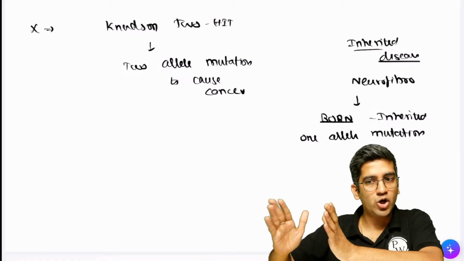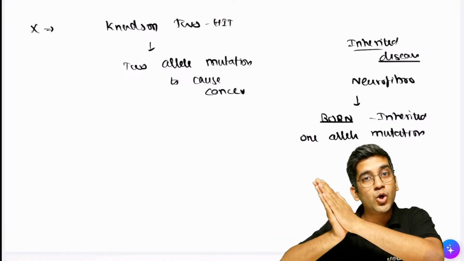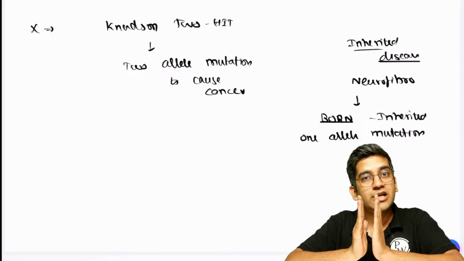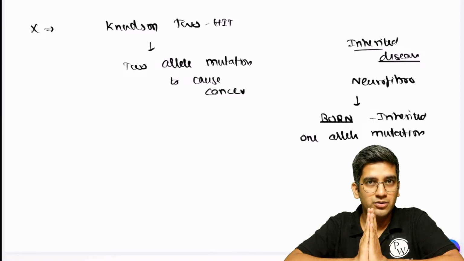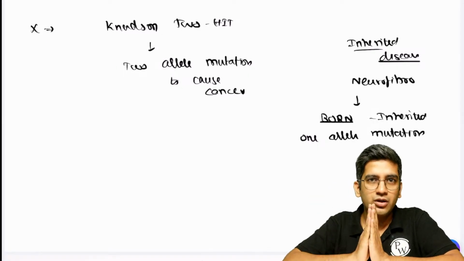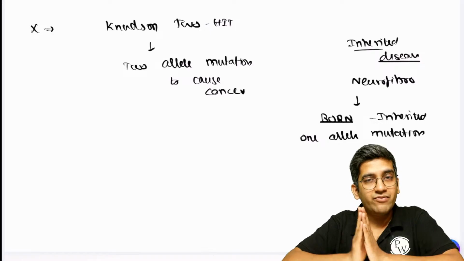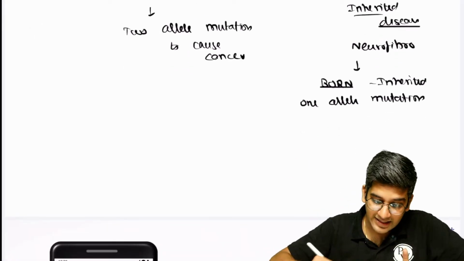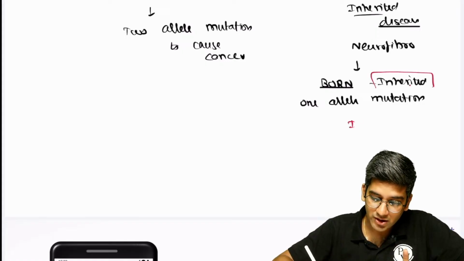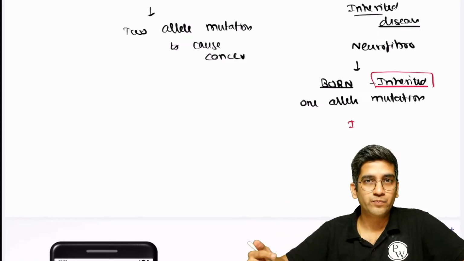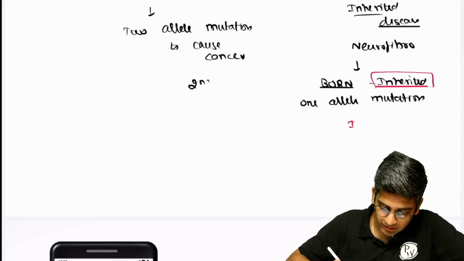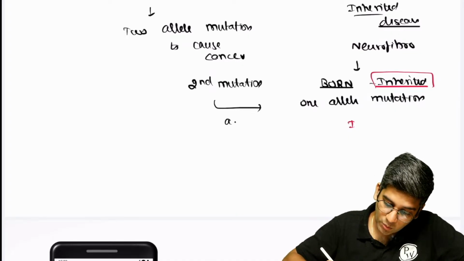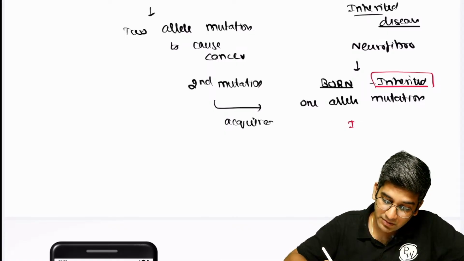We accept that it's a dominant disorder, right? Because whatever extra is coming are sporadic risk factors, but they are born with only one mutation, be it ADPKD or be it your hypercholesterolemia. The same way, this person is born with one mutation. I will decide the inheritance based on what I am born with, not what I get on the go. So the second mutation which causes cancer is acquired. It is not what this person is born with.